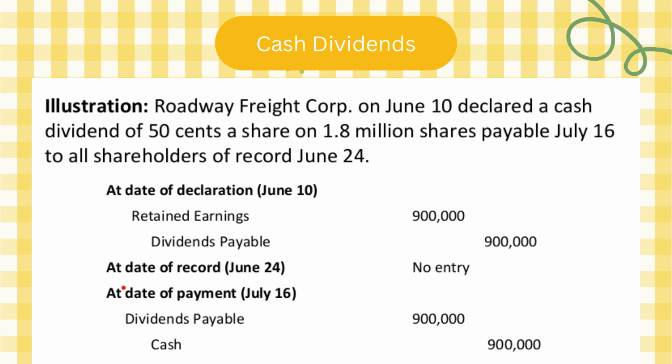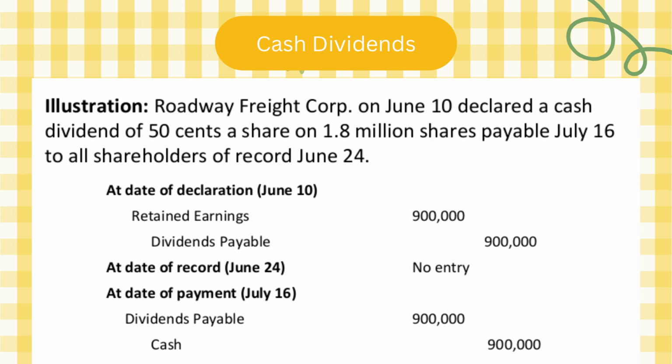Now, date of record on June 24, there will be nothing, no entry to record. ليش؟ لأنه on this day, the company determines which shareholders are eligible to receive the dividend. So أنا ما في entry. أنا بس عم شوف مين الشيرهولدرز اللي أنا رح أدفع لهم dividends.